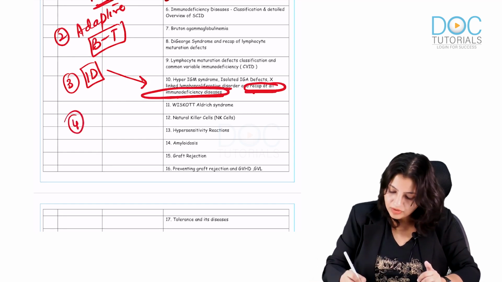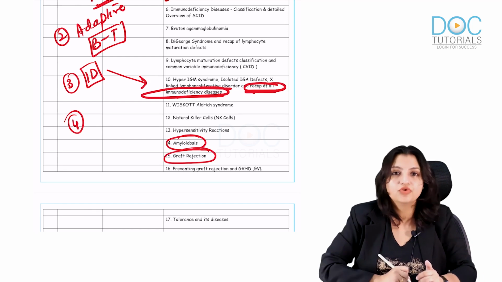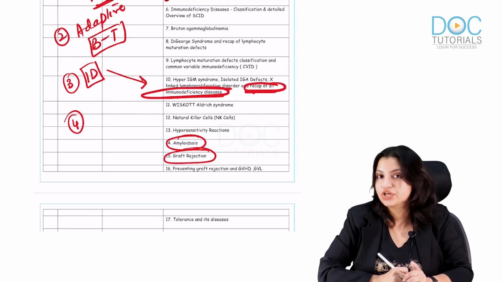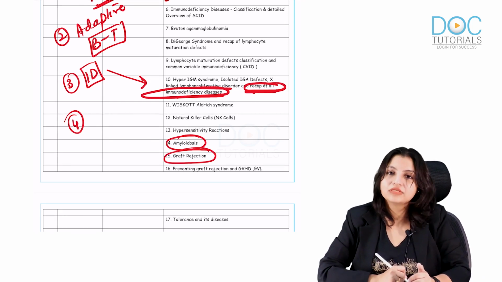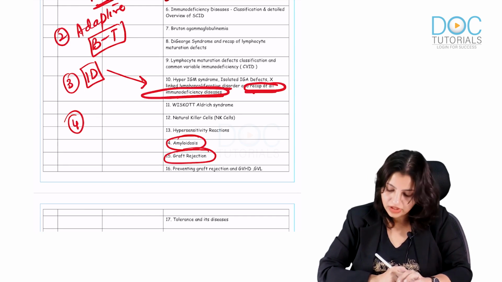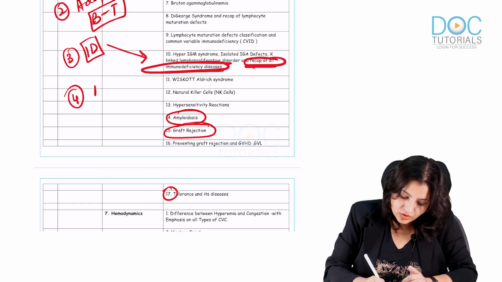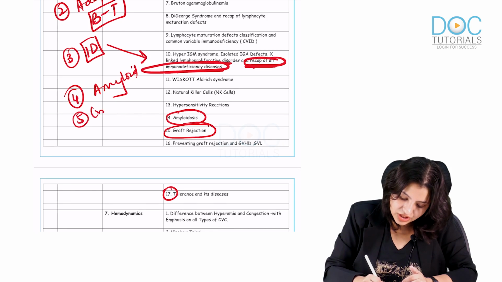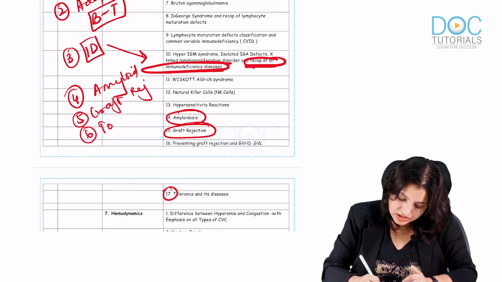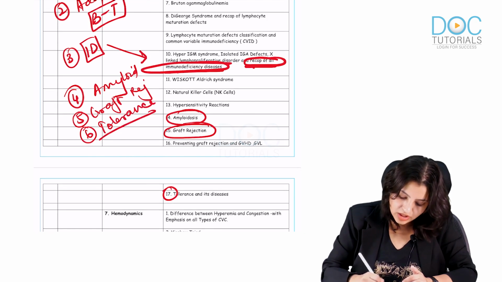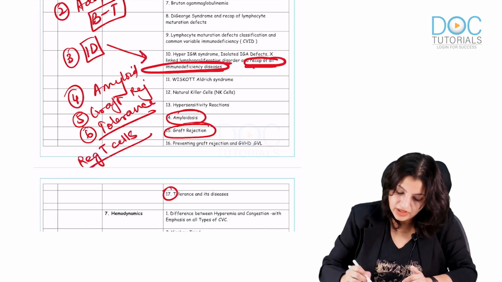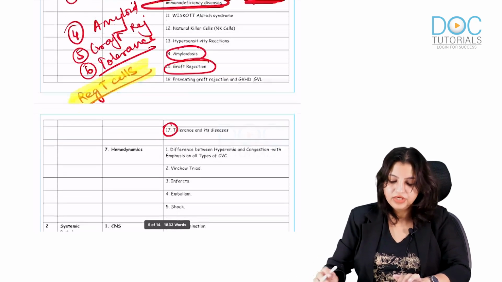Fourth, remember amyloidosis and graft rejection. Do not forget this. Amyloidosis and graft rejection are very important topics of immunity which you should be very clear about. I'll just write here: amyloid, graft rejection, and last, tolerance. All the types of tolerance you have to know. Know about regulatory T cells. Very important. Please know about the regulatory T cells.